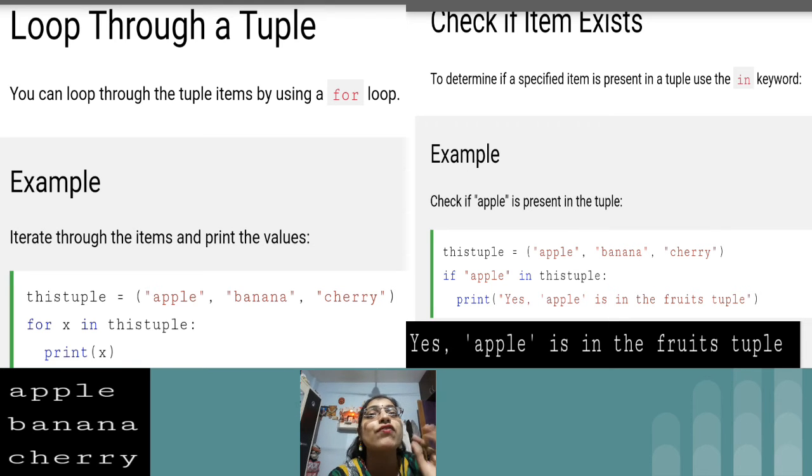Now normally for works as a for loop; it basically iterates. But in the case of if, it will again check each and every item in this tuple, and if it finds the specific item, then it will print the sentence whatever you have provided inside the if block. In our case I have provided print, within round brackets, "Yes, apple is in the fruit tuple". So that is the output you will get, because apple is the first element of our tuple. So check if item exists is just to check whether a specific item is present in a tuple or not.